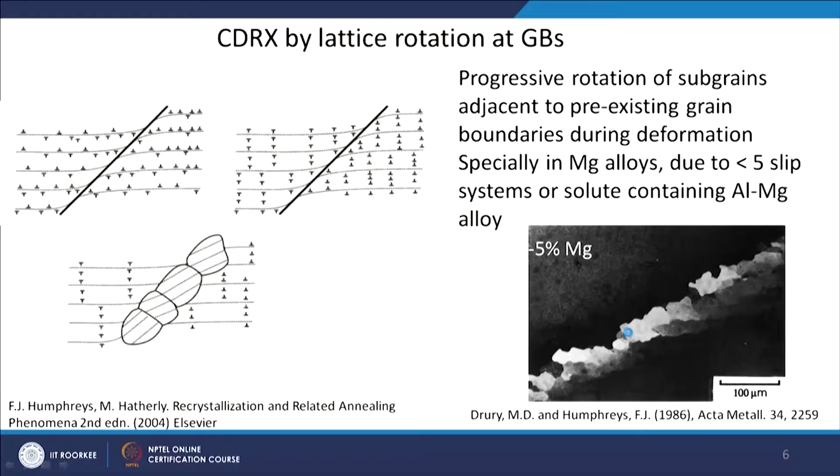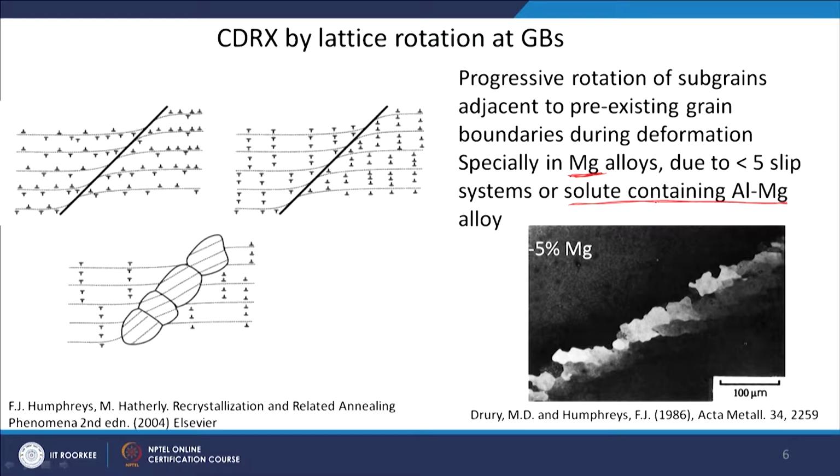Another mechanism which is proposed for this CDRX process is through lattice rotation, and that is actually more visible in magnesium alloys or solute containing aluminum magnesium alloys. Okay. So, magnesium has a good solubility in aluminum.